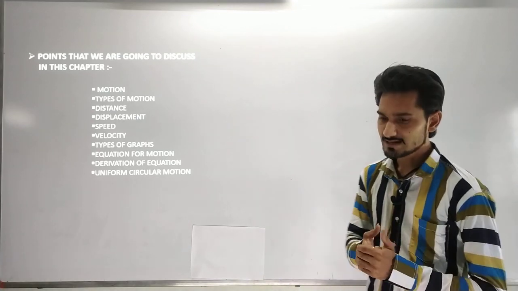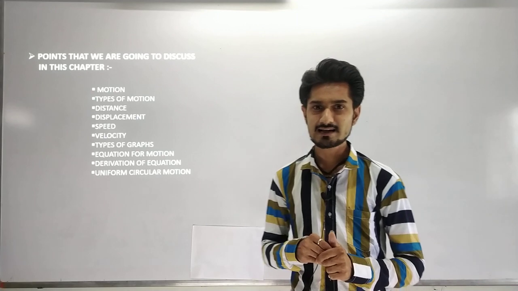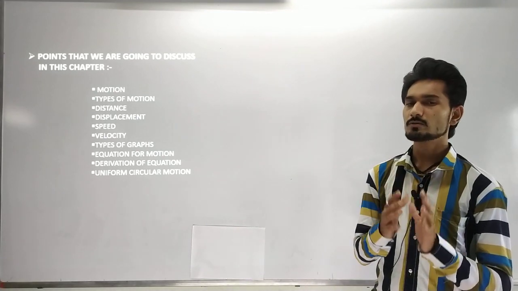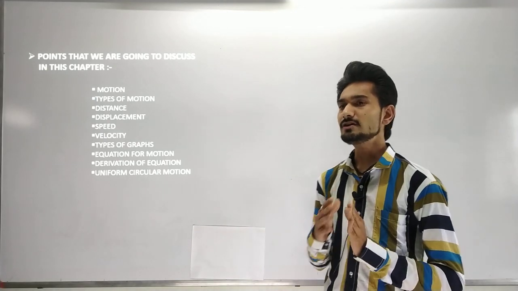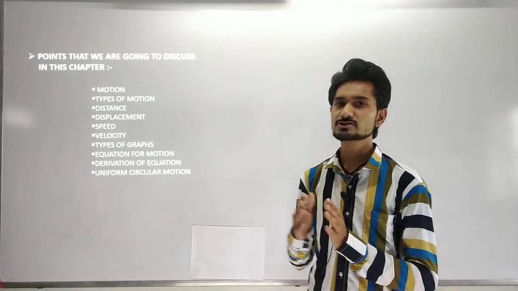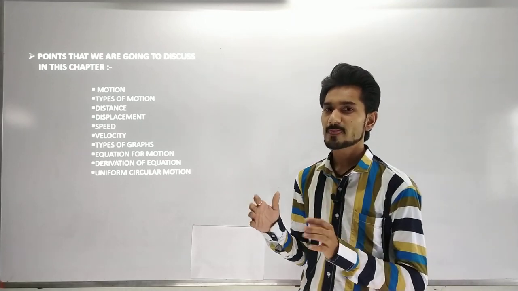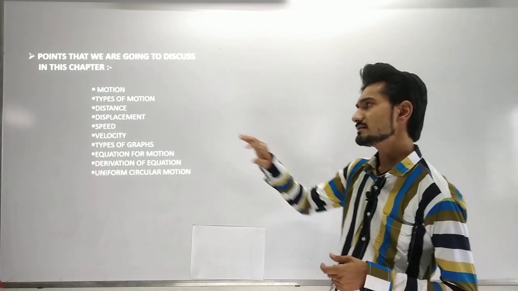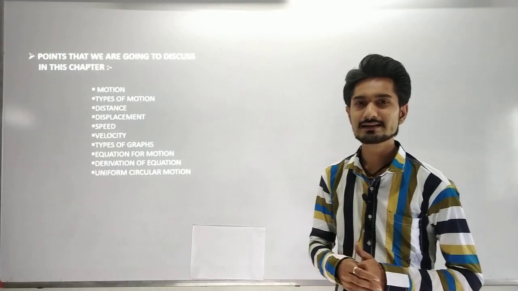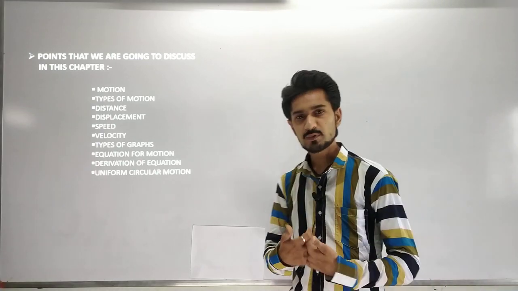After that, we discussed what distance is. Whenever an object or body changes its place, and we measure the actual path or actual length covered by the object or body, that is the distance. We also saw the SI unit for distance, which is the meter.